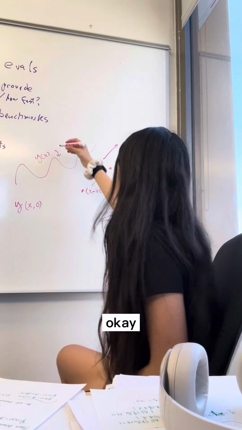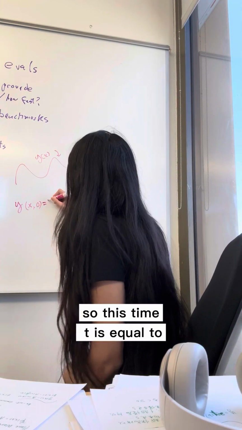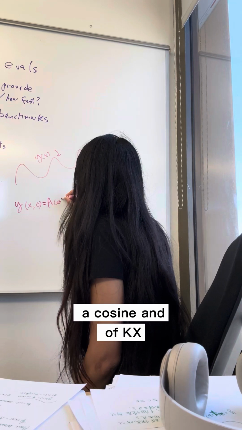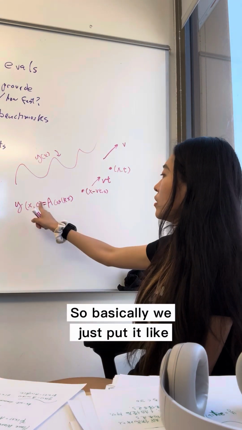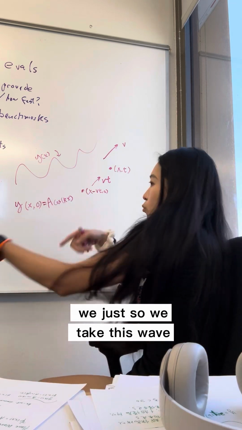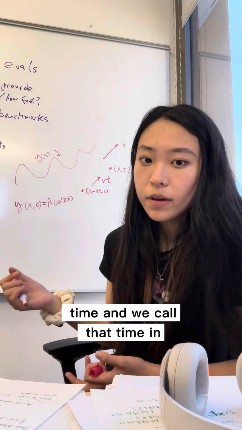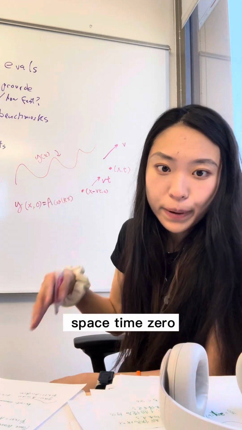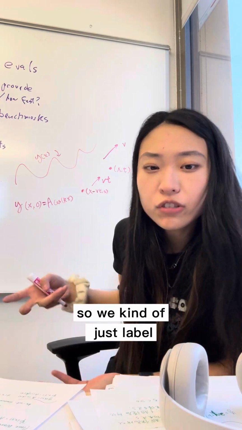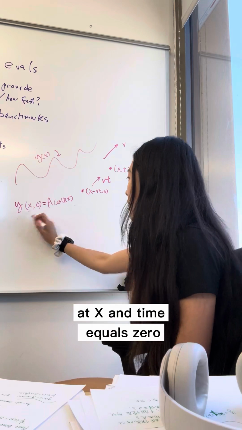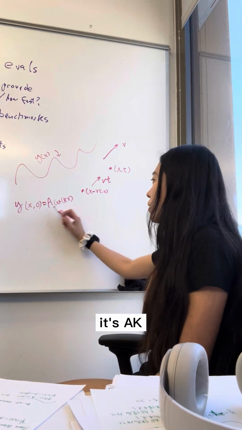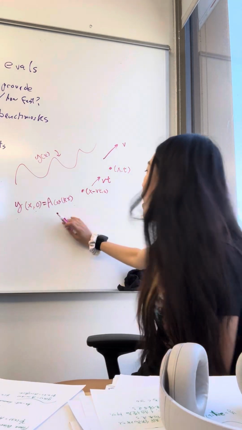So at time 0, y equals A cosine of kx. We take this wave that's frozen in space and time, and call that time 0. We just label it; we didn't do anything new here. At x and time equals 0, it's A cosine kx.